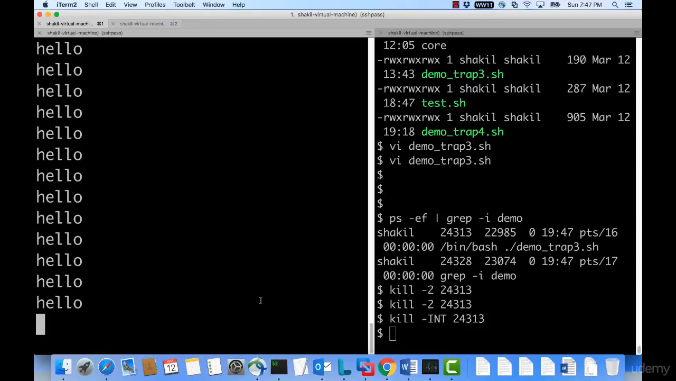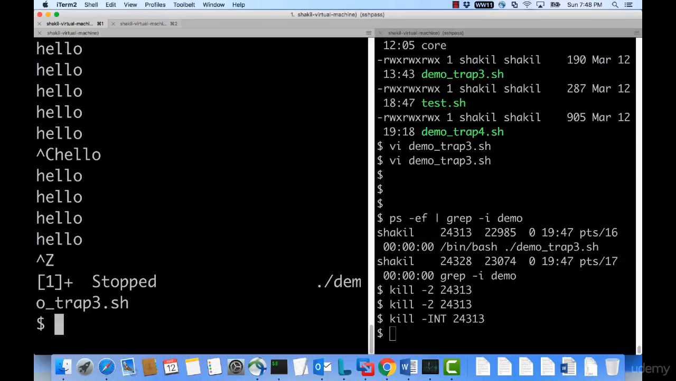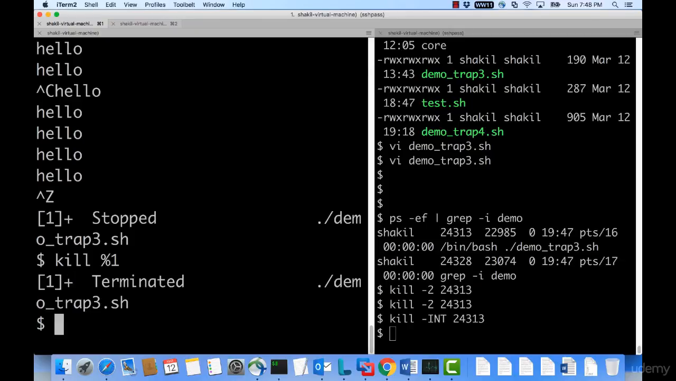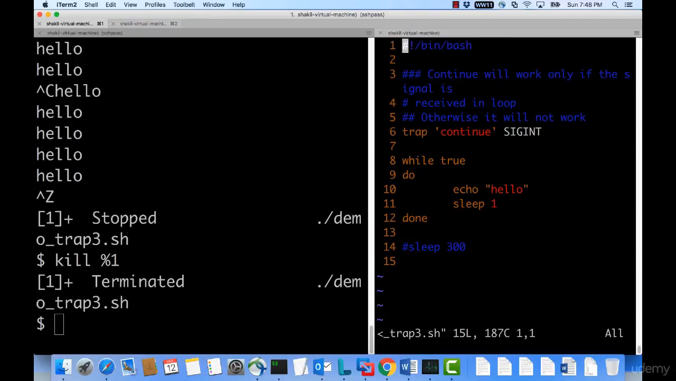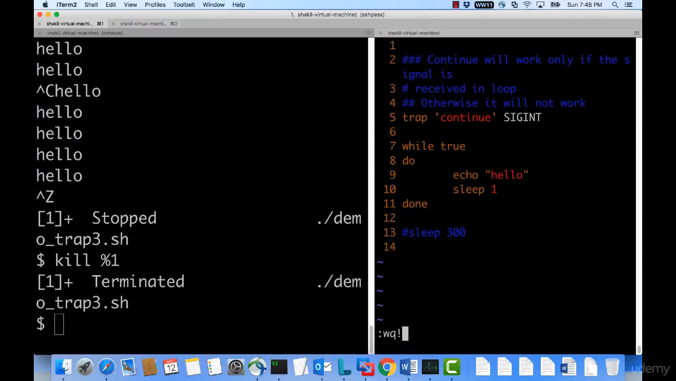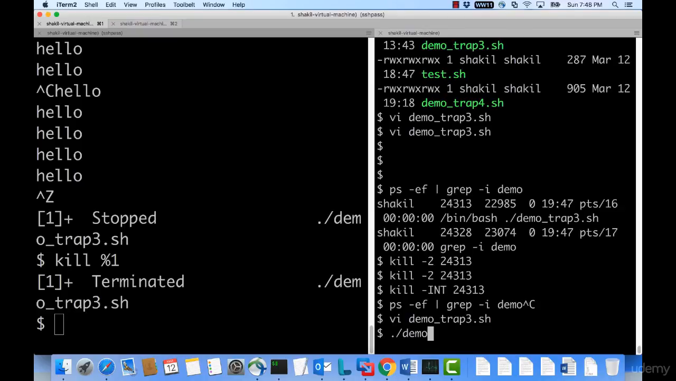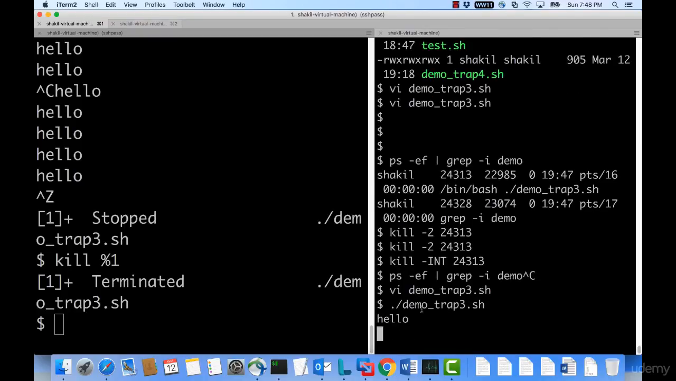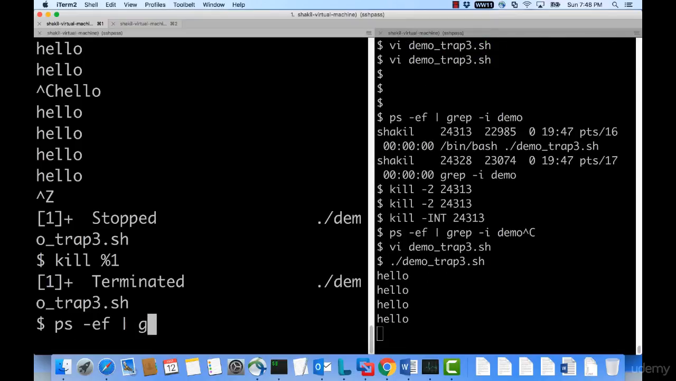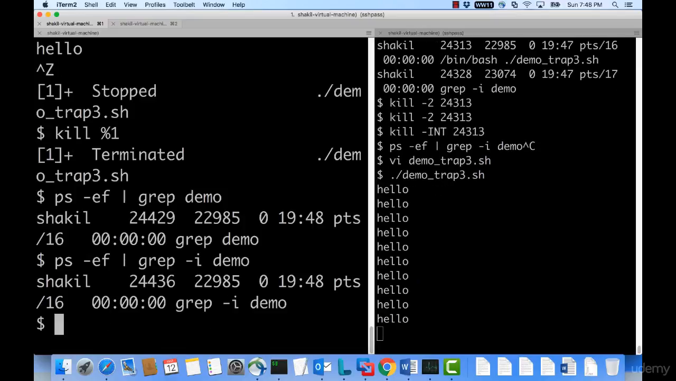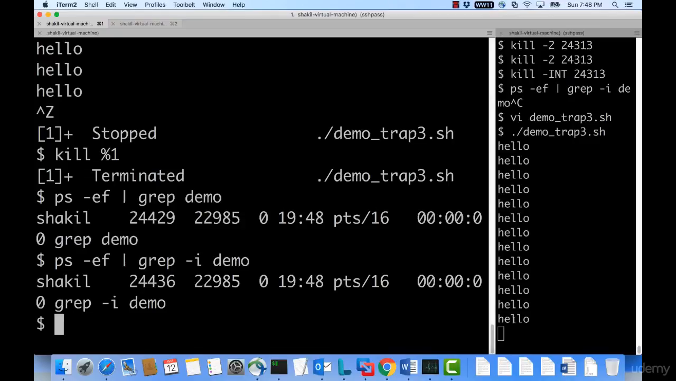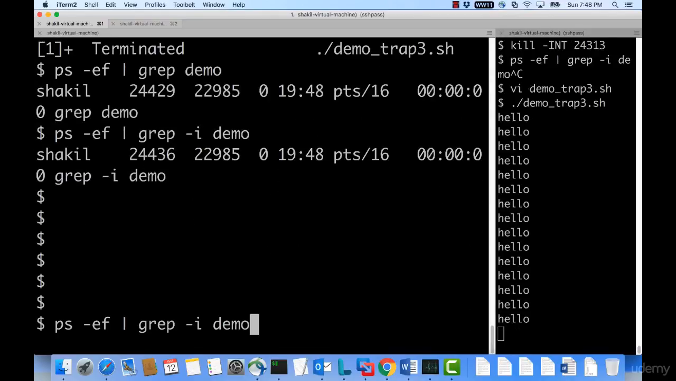Okay, now let me run the same thing in sh, the Bourne shell, instead of bash. So Ctrl Z, now say kill %1. Let's suppose I run this in a shell and I don't give anything, so by default it will be sh. So you say demo trap 3 and you run this. Now let's try to check the PID. You see there is no PID for demo. How come? The process is still running, but the PID is not there for demo.